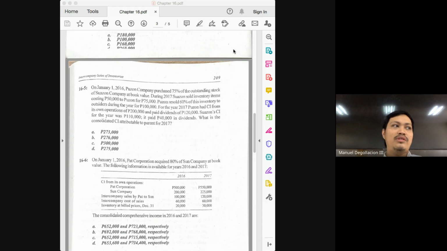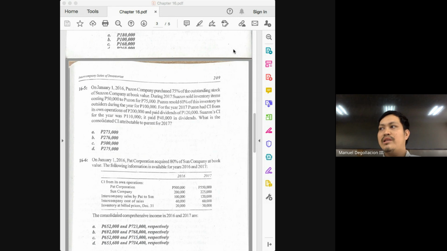Is the 20,000 the markup, class? No, the 20,000 is the cost. So how much then is the markup? 10,000. Where do you get 10,000? 30 minus 20. And it is this 10,000 that we need to adjust the income of the subsidiary.